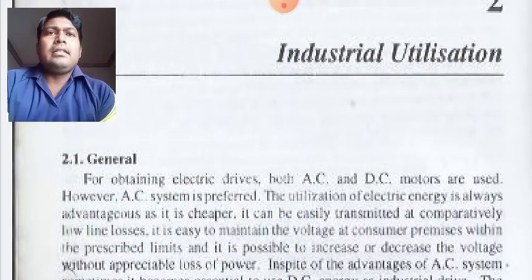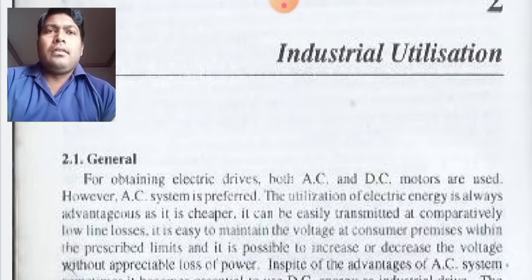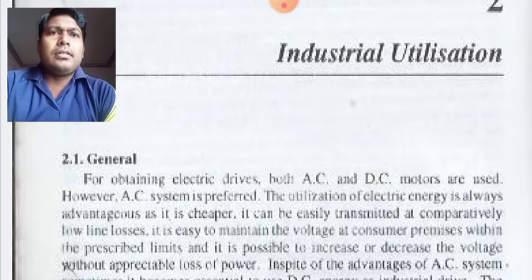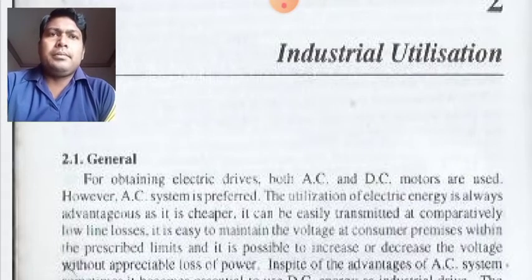So before starting the chapter, let us have an introduction. In this we will compare AC sources and DC sources, and the convenient sources of energy. For electric drives, both AC and DC motors are used. So we are employing both AC and DC motors for electric drives. But AC is mostly preferred.